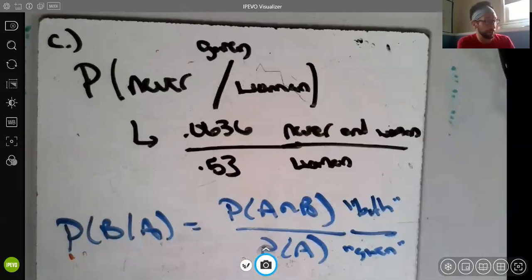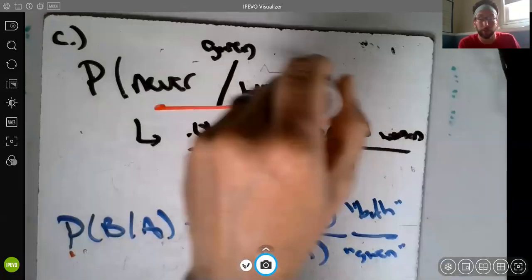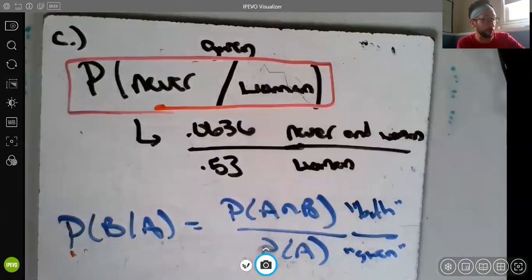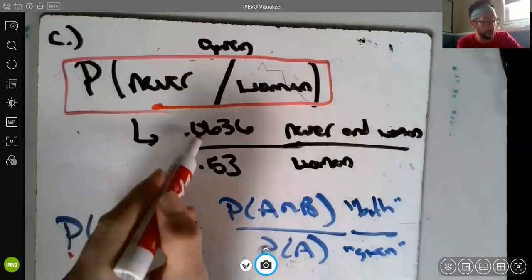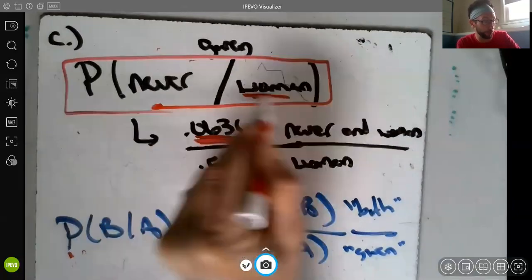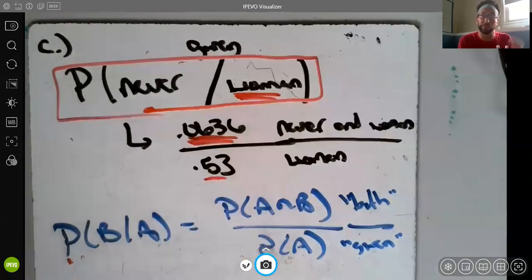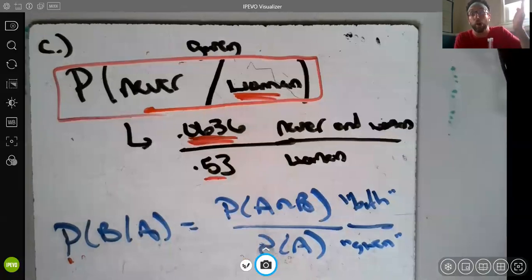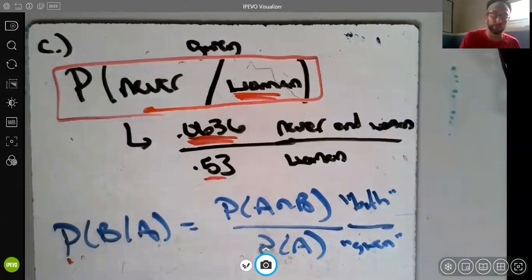And so once we write this conditional notation right here, it just becomes a matter of plugging numbers into a formula essentially, right? Our numerator is never and women. The denominator is the total women, the total given thing, right? 6.36% of the 53% of people who are women also happen to say never. And that's it. That's how we do it.